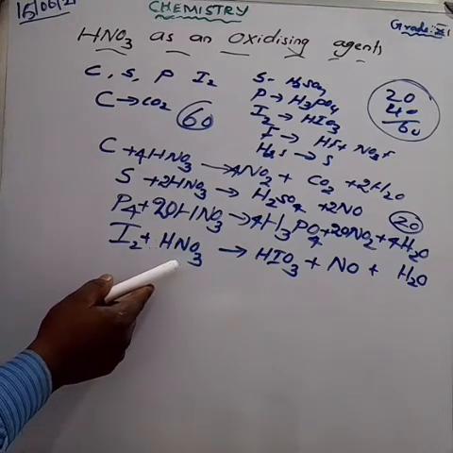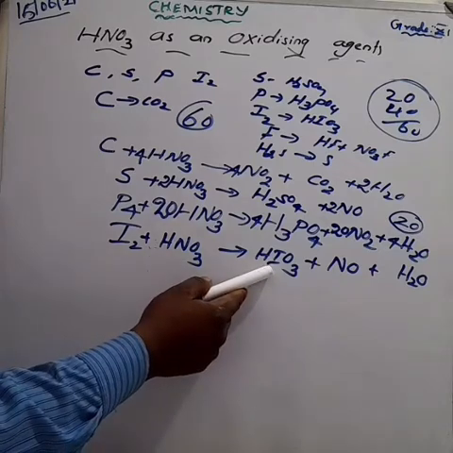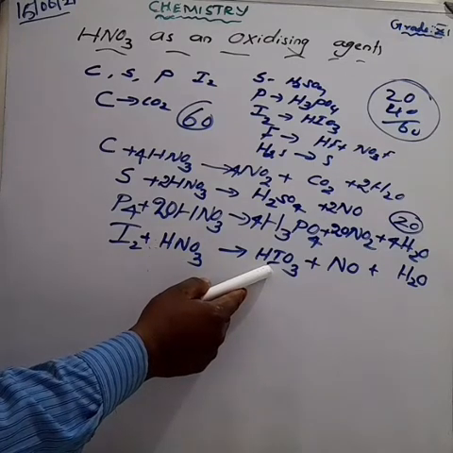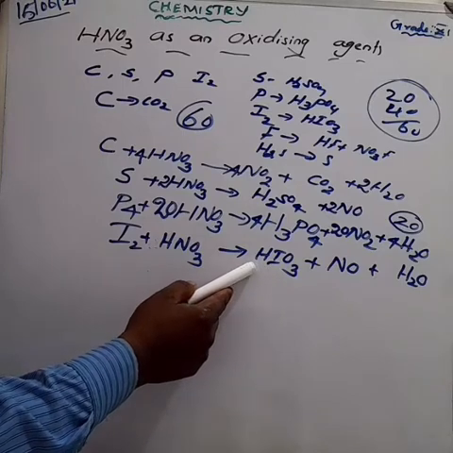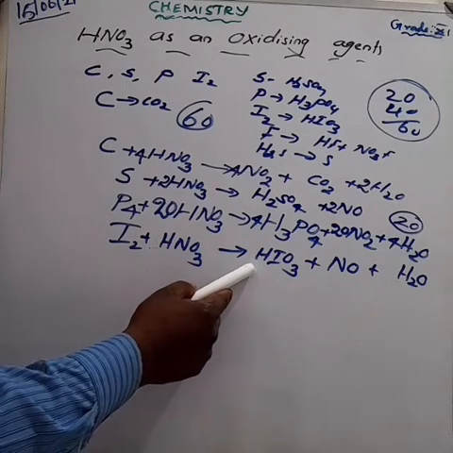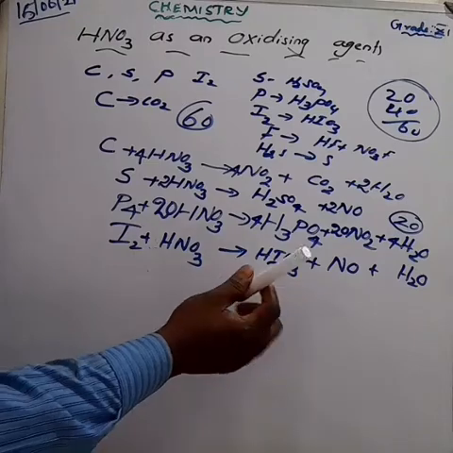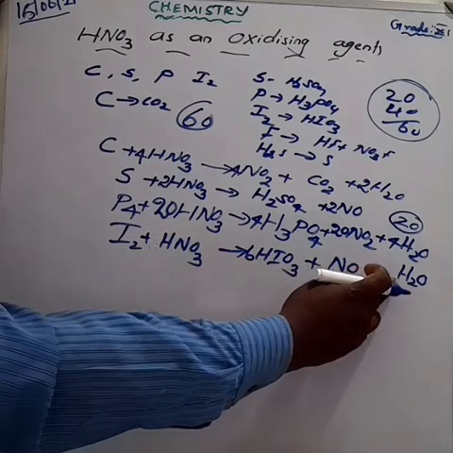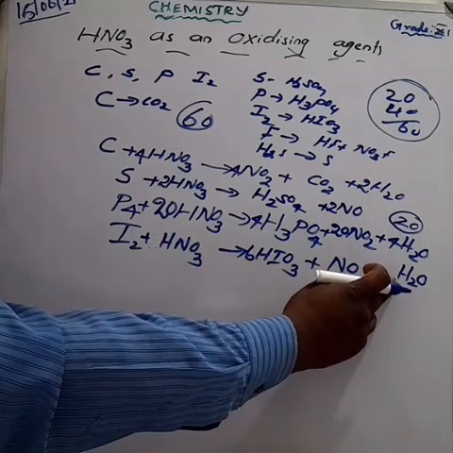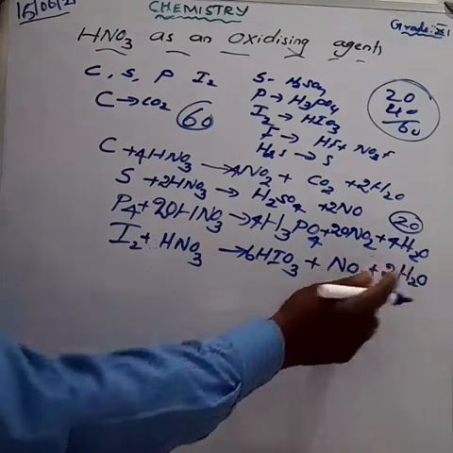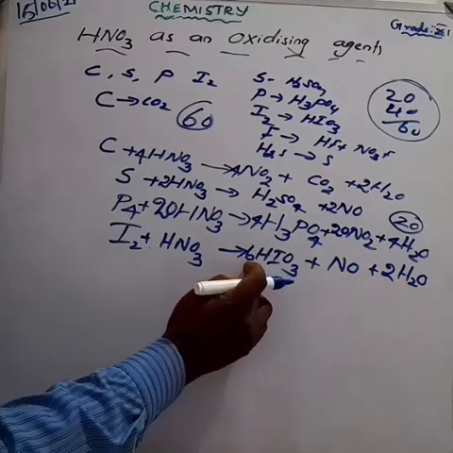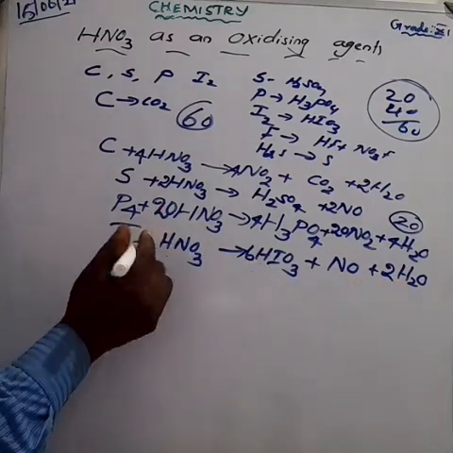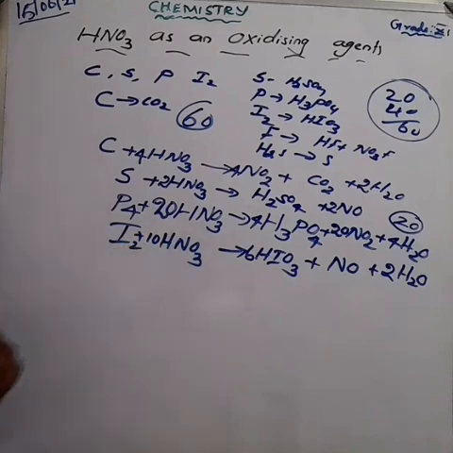Here having 2 iodine, here having only 1 iodine. So first you have to try to make this product side 6 here. Make it 6 here means how much hydrogen is there? 6 hydrogen. Here and here also having hydrogen. So for the easiest way, if you are making 2, 2 into 2 is equal to 4. 4 plus 6 is equal to 10. So we easily write here 10. So hydrogen is balanced. What about the nitrogen?